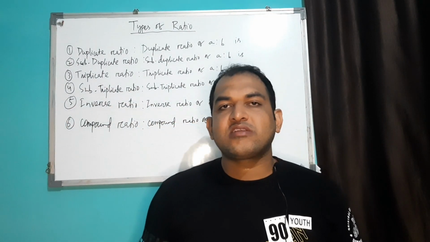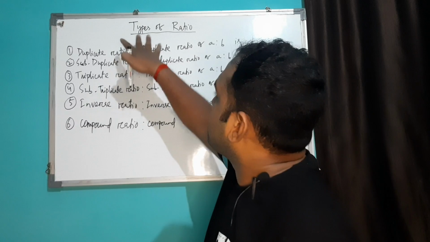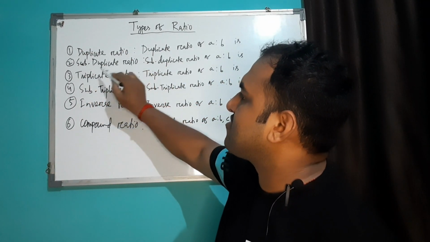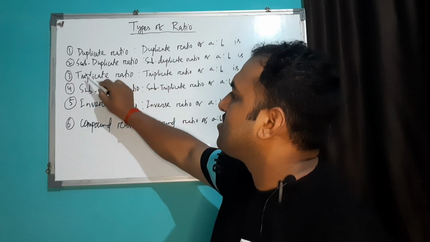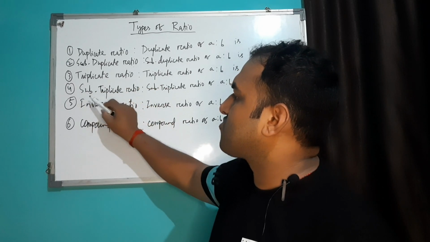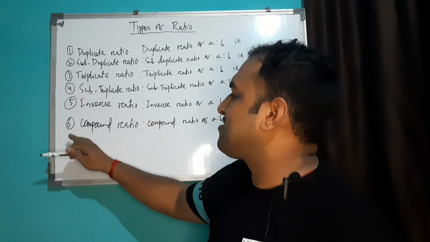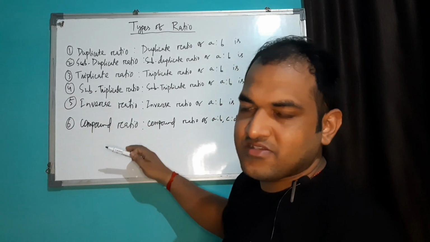So next is your types of ratio. You can see there are 6 types of ratios. First one is the duplicate ratio, second is the sub-duplicate ratio, third is the triplicate ratio, fourth one is the sub-triplicate ratio, fifth one is the inverse ratio, similarly the last one is the compound ratio.